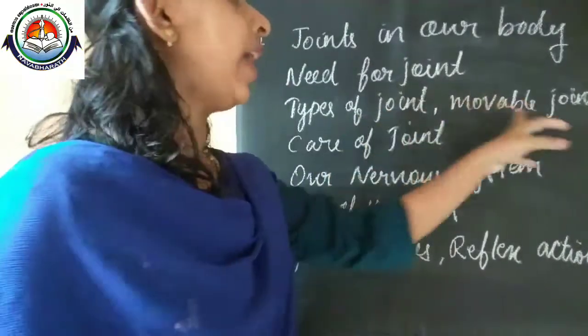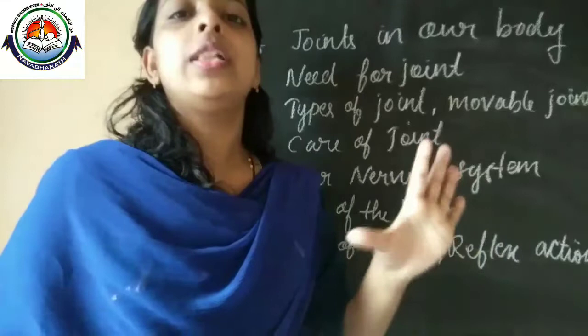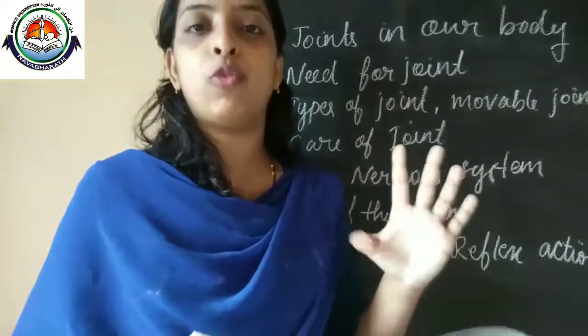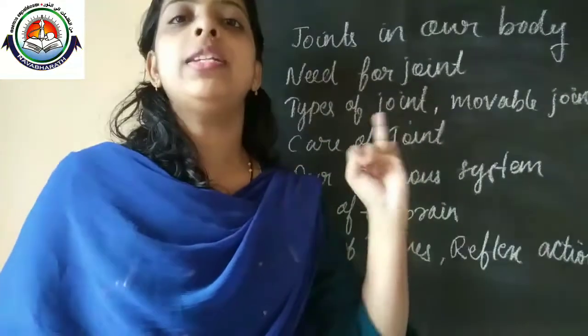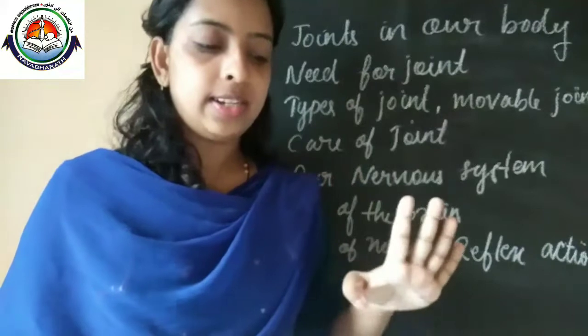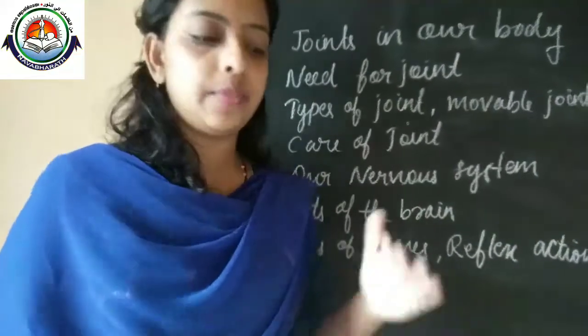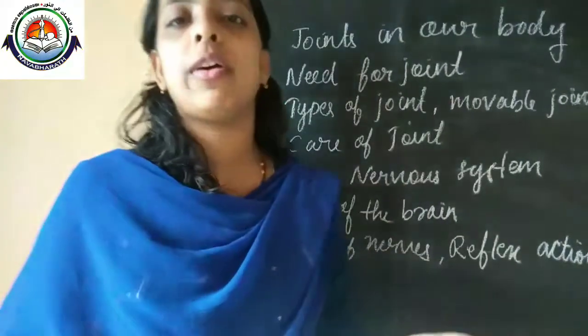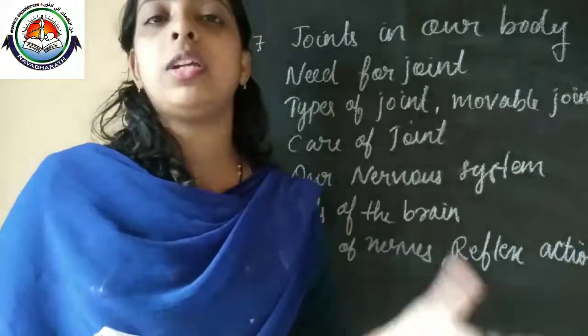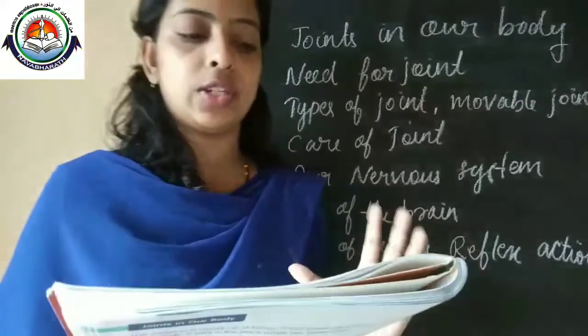Next, types of movable joints. Movable joints are mainly divided into four types: pivot joints, ball and socket joints, gliding joints, and hinge joints. A pivot joint can rotate or twist from a fixed point.